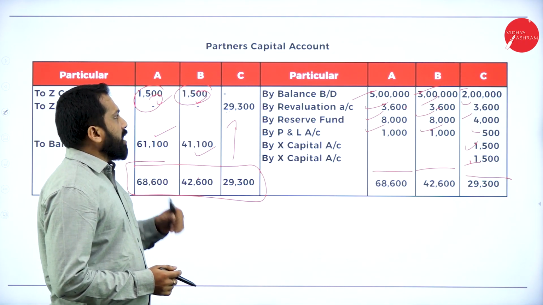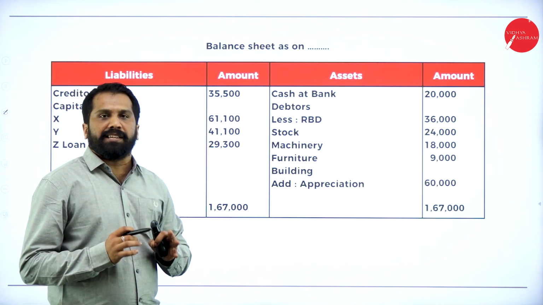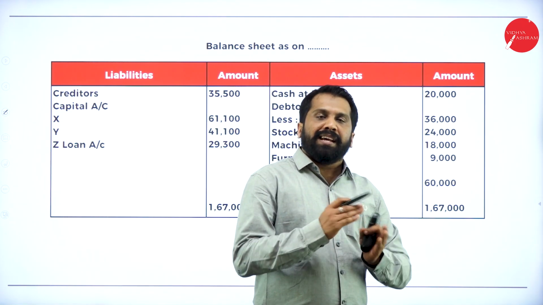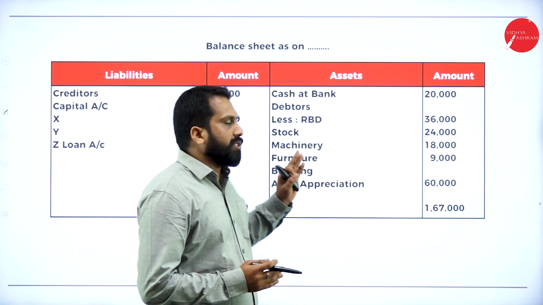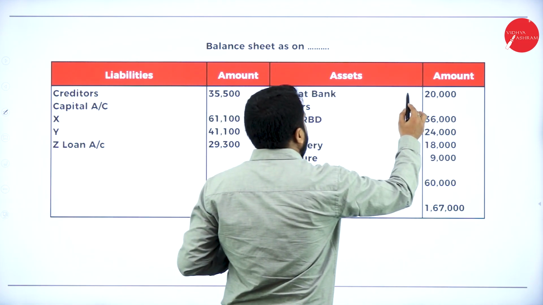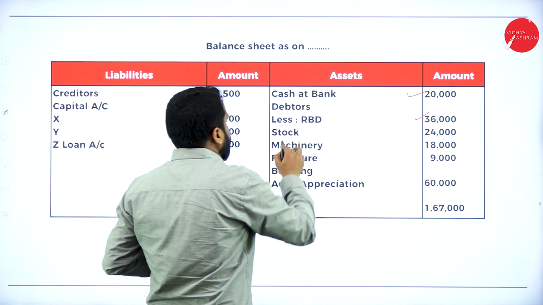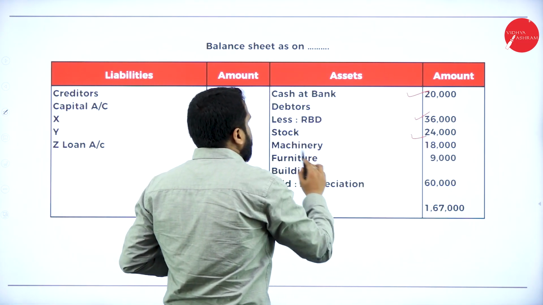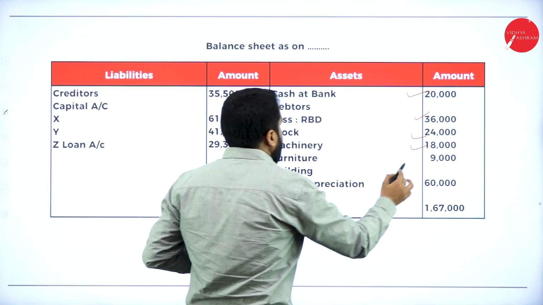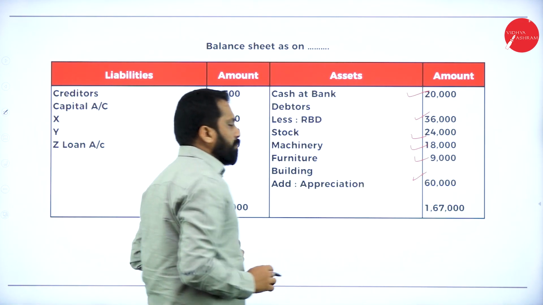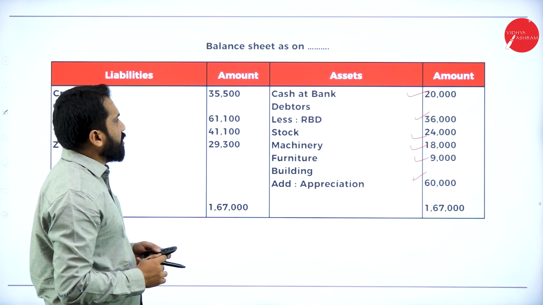Now, once you're done with this, your balance sheet is the easiest one. As I told you, check your old balance sheet, copy, paste. Any changes happen, make the changes. Cash and bank as it is. Debtors, make the changes and write. Stock, same. Machinery, make the changes. Furniture, make the changes. Building, make the changes, with the appreciation, everything. I'll show you how to do that.